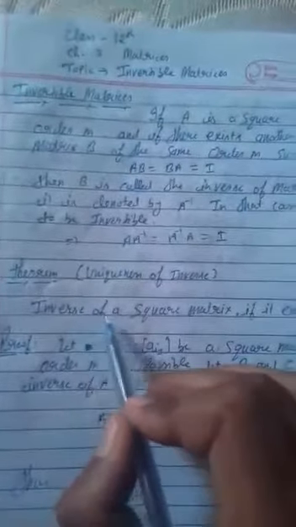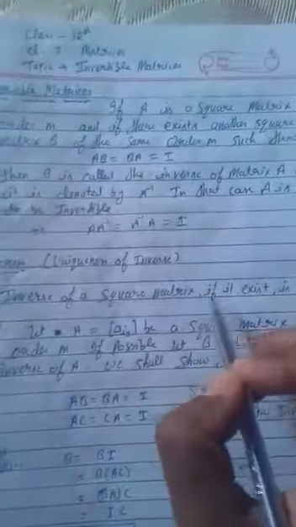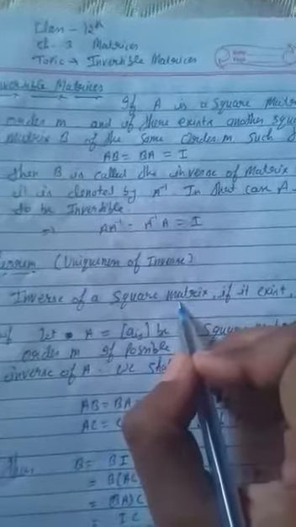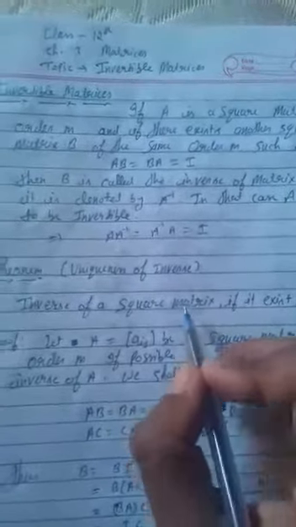First theorem on the invertible matrix, uniqueness of inverse. The theorem statement is: inverse of a square matrix, if it exists, is unique. It means that the inverse of a square matrix, if it exists, is unique. Unique means it has one and only one inverse.